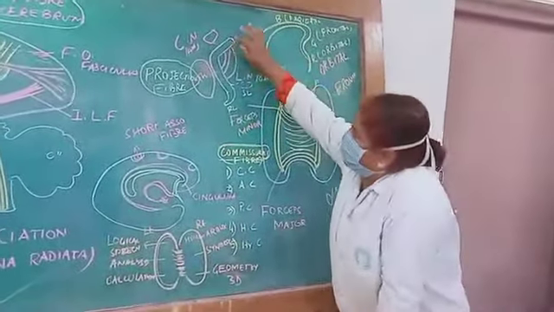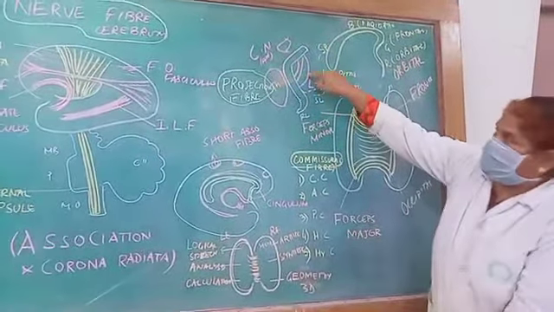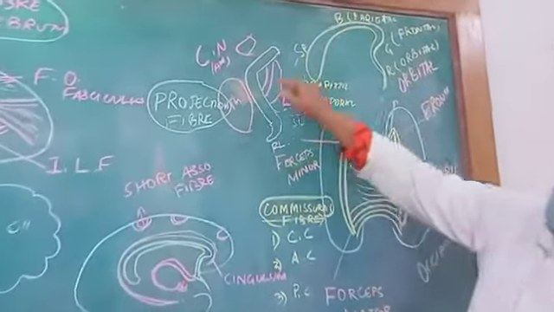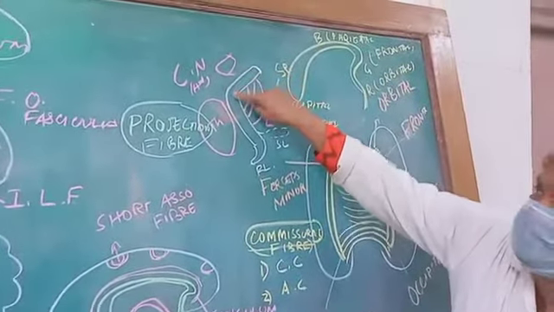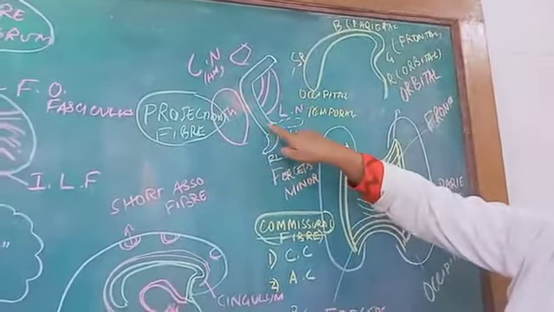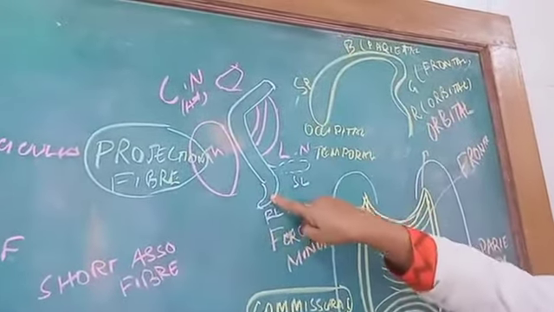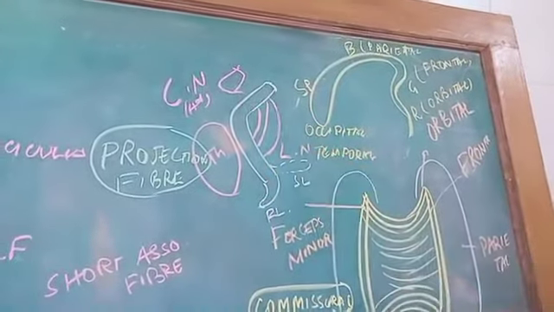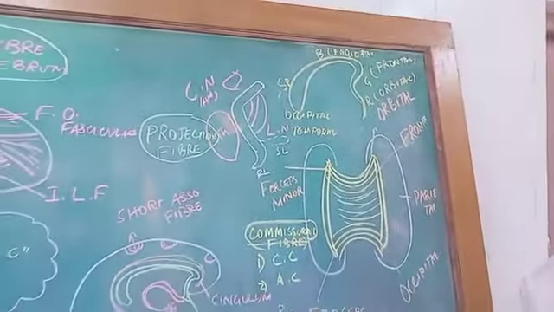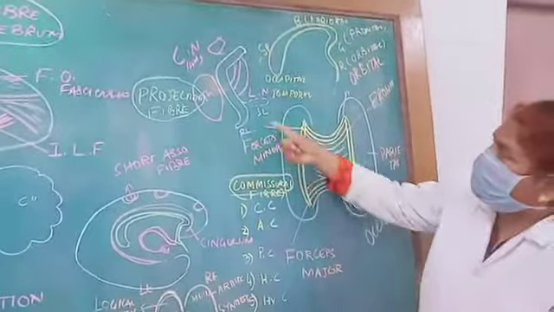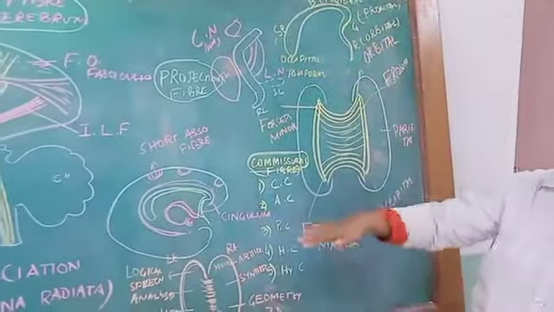This is between the head of the caudate nucleus and thalamus and the lentiform nucleus laterally. So medially the head of the caudate nucleus and the thalamus, laterally the lentiform nucleus. This is the anterior limb of the internal capsule, this is the genu, this is the posterior limb. This is below the lentiform, called sublentiform, and this is retrolentiform, behind the lentiform nucleus. So these are the different parts of the internal capsule. We will have one more class on the fibers passing through the internal capsule and the arterial supply of the internal capsule the next day. So these fibers are mainly the projection fibers. From the cortical level, they will go to the subcortical level.